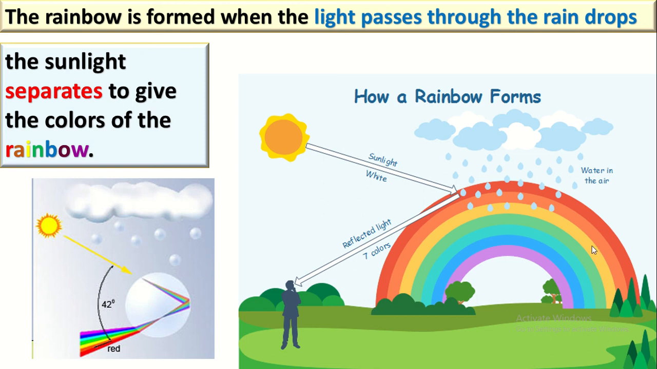So we can see the rainbow when it is just raining. Why? Because to see the rainbow, we need sunlight and we need water in the air. When the sunlight passes inside the water drops, it separates into seven different colors, which is called the rainbow.